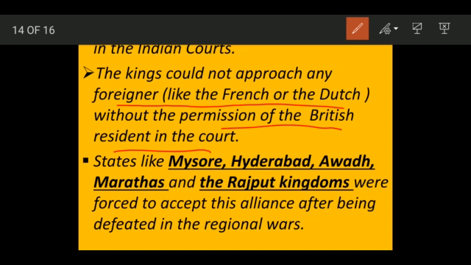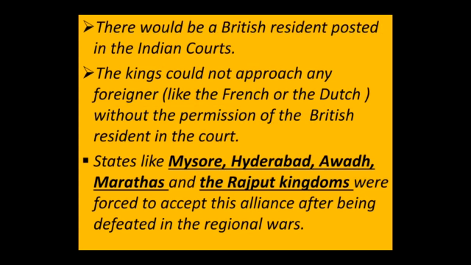States like Mysore, Hyderabad, Awadh, Marathas and the Rajput kingdoms were forced to accept this alliance after they were defeated in the regional wars. So we saw that many previous regional wars happened where these people were defeated. Then they were forced: okay, you enter into this alliance with us and you need to accept these terms, and we will let you rule in your region. So this is the Subsidiary Alliance. These points are very important, and you need to know who introduced it: Lord Wellesley.